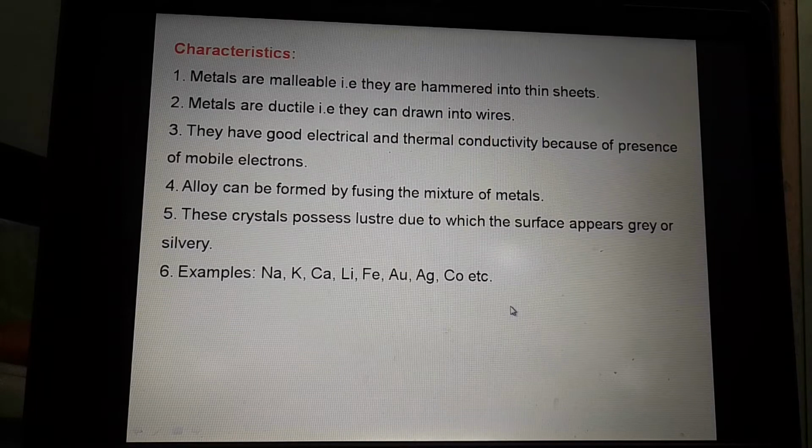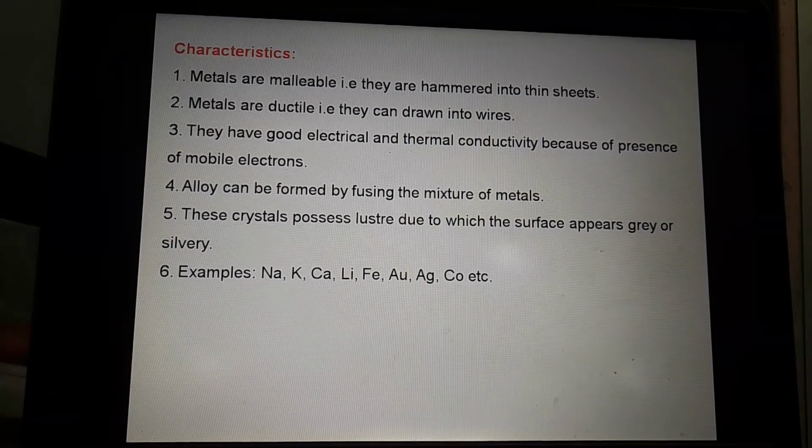Metals are malleable, that is they can be hammered into thin sheets. Then they are also ductile, means they can be drawn into wires. As they are drawn into wires, they are good conductors of heat and electricity. And there is also the presence of mobile electrons. They can easily conduct the electrons from one place to another place. Thus they are good conductors of heat and electricity.